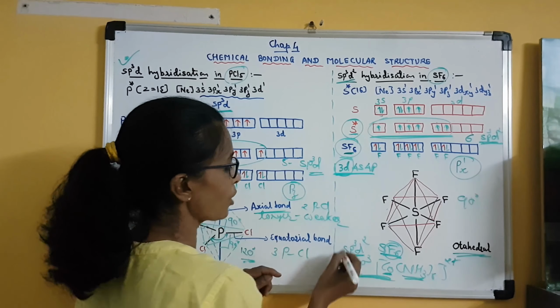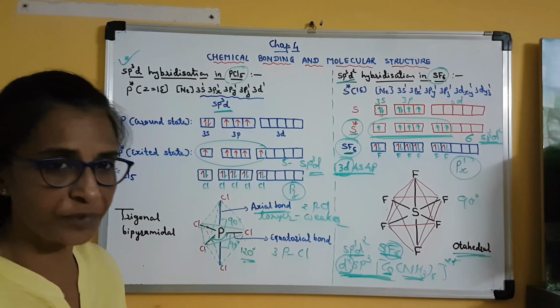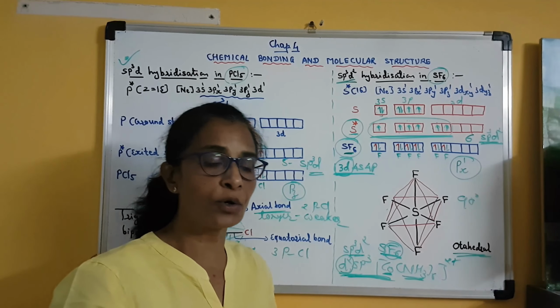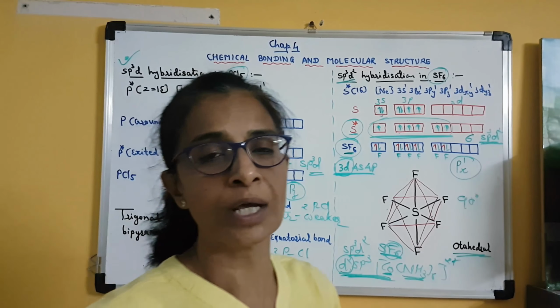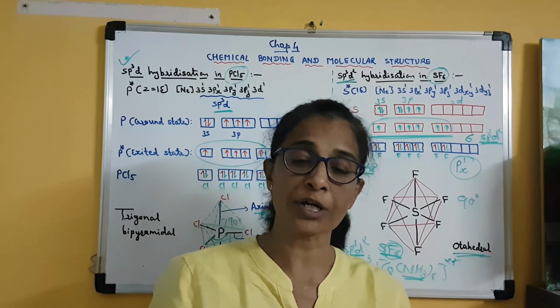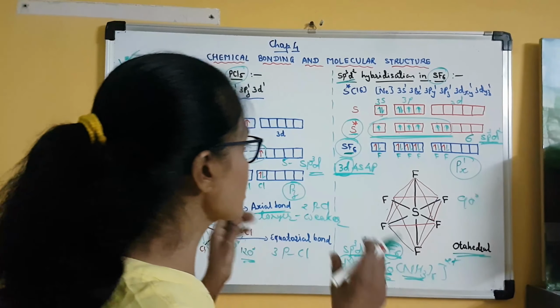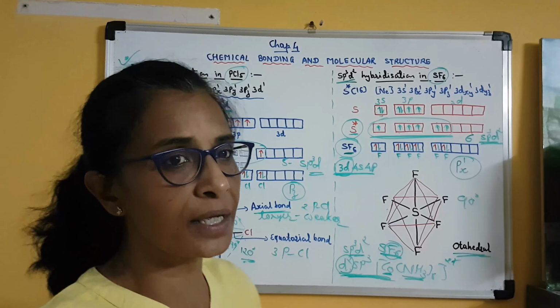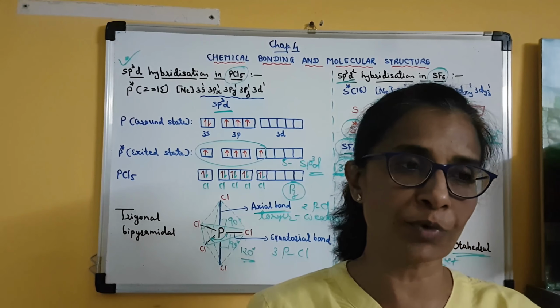So the inner 3d orbital is involved in hybridization of the central atom. Clear? And this is possible only when the stronger molecule is bonded to the central atom. So this is all about sp3d and sp3d2 hybridization in two different types of molecules.